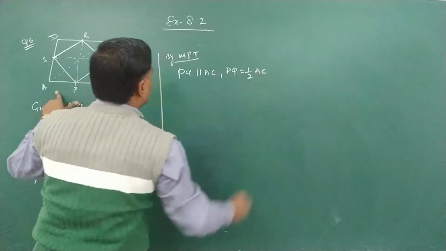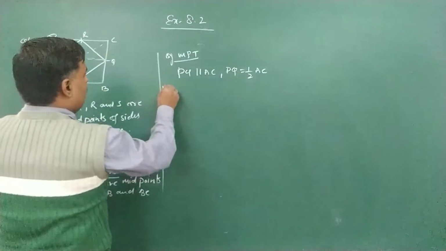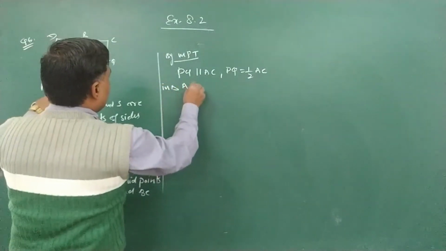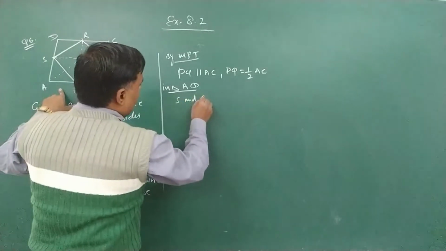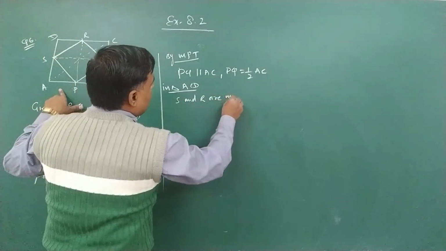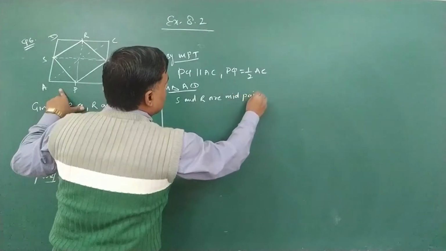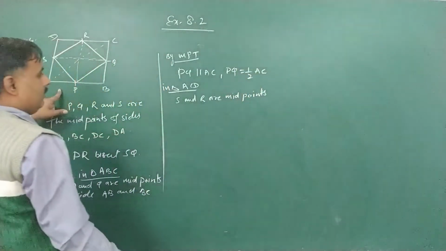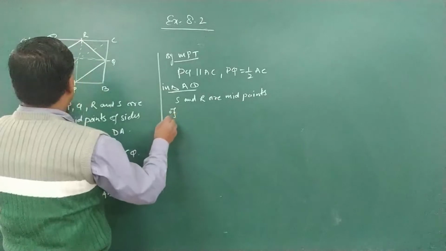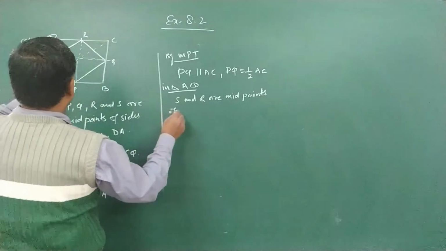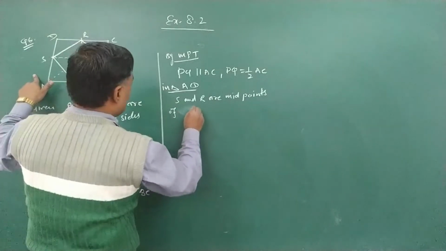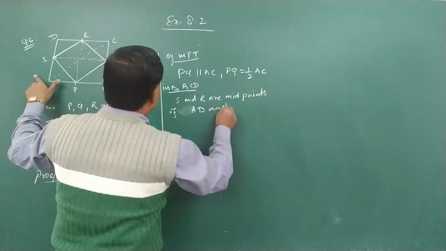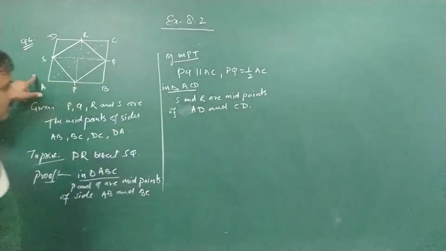half of AC. Similarly, we can prove in triangle ACD, S and R are midpoints of AD and CD.